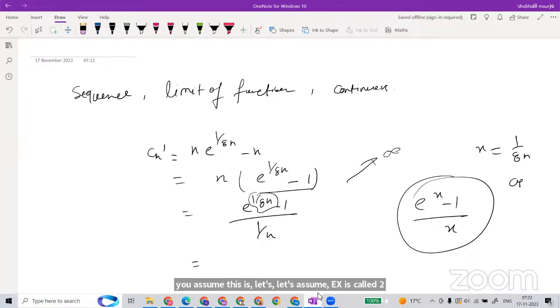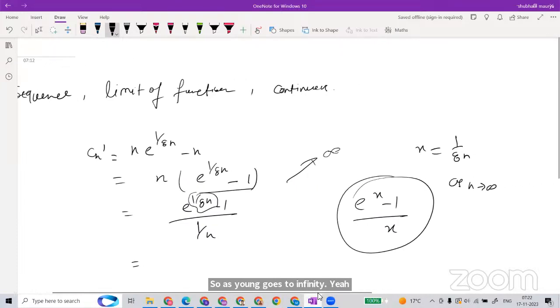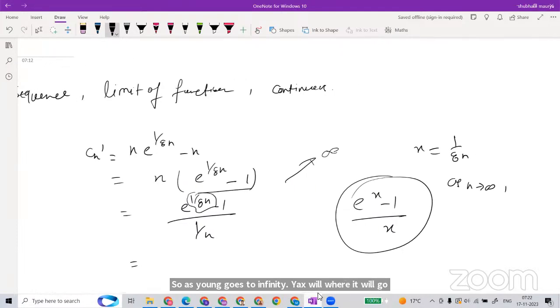So as n goes to infinity, where will x go? X will go to 0. It will go to 0, right? Yes, sir. So we will make it like this.